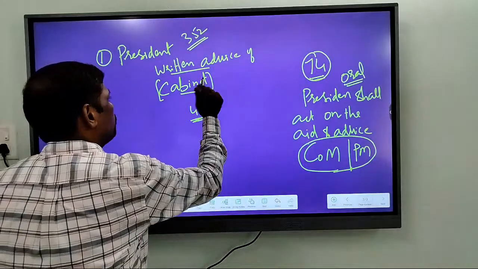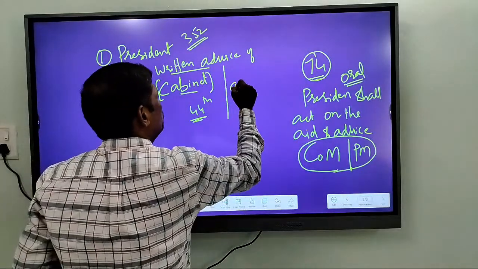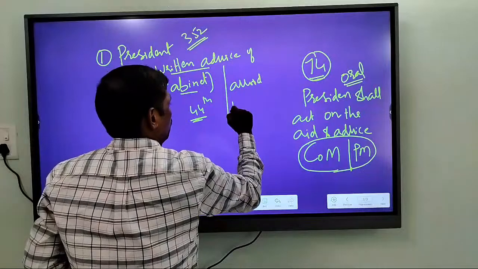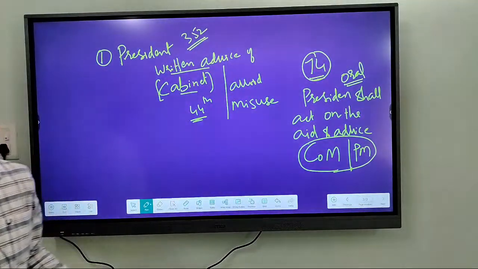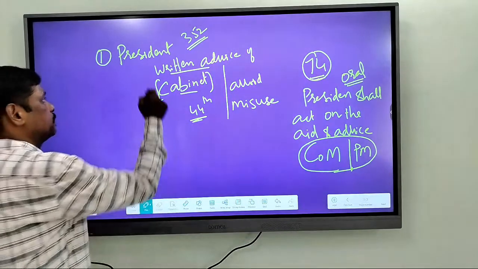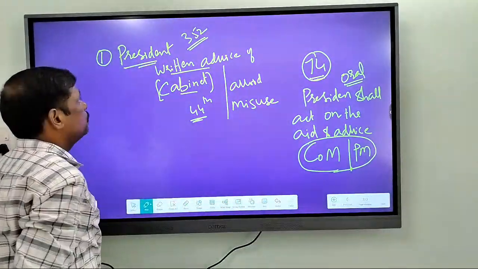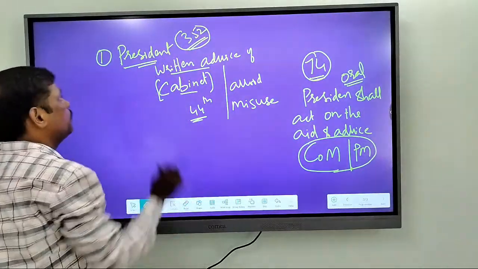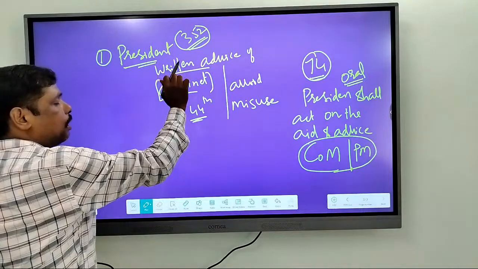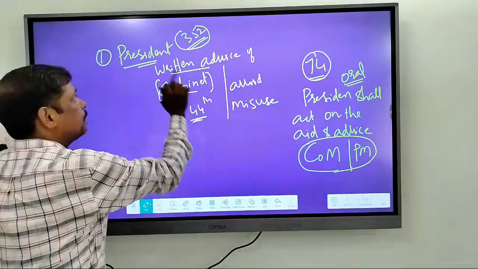The only purpose is to avoid misuse of powers. That is what Article 352 says.